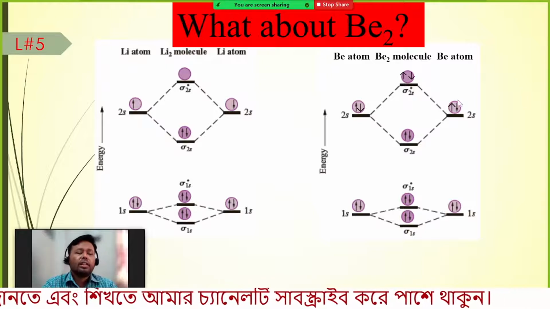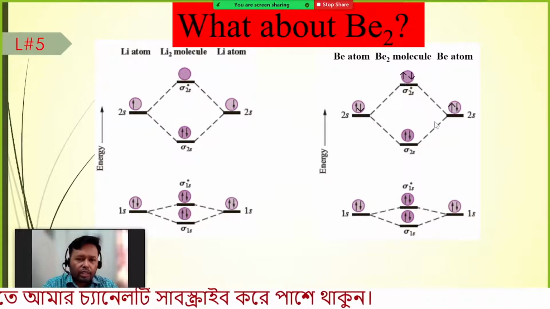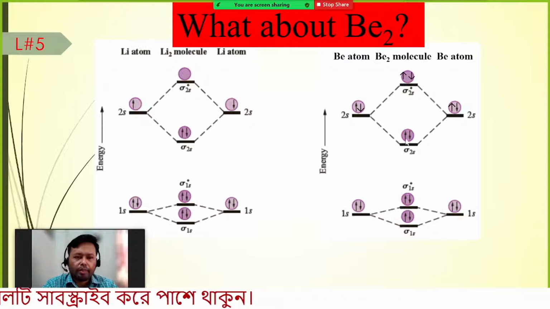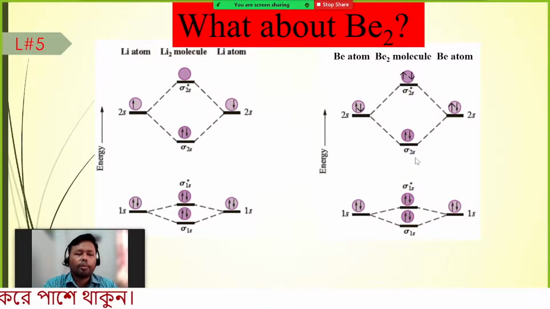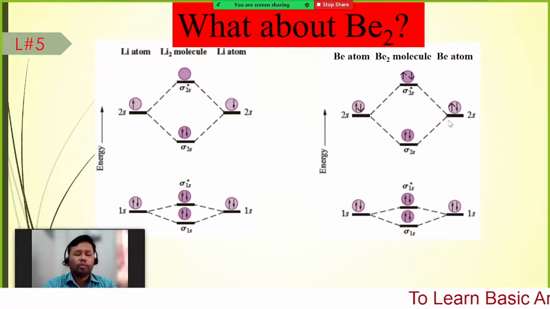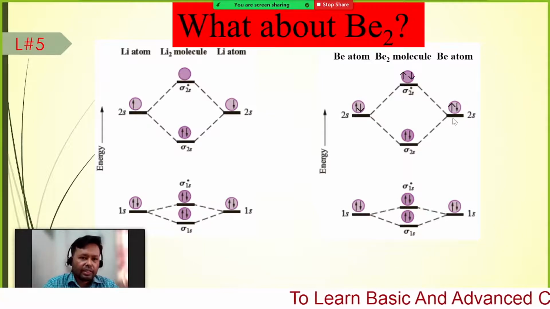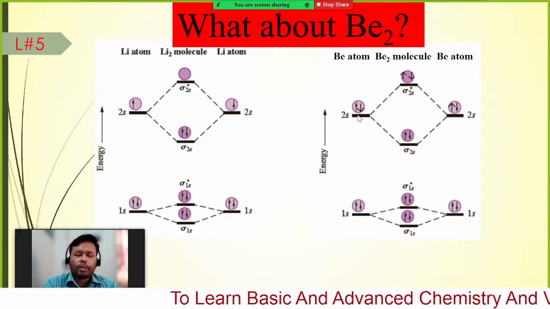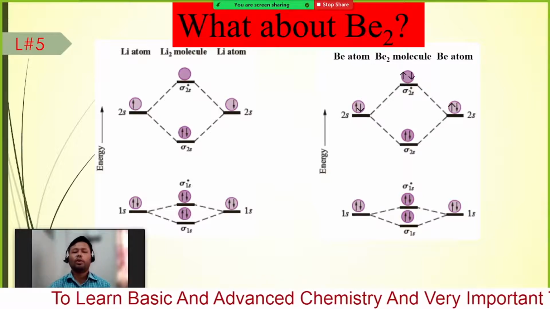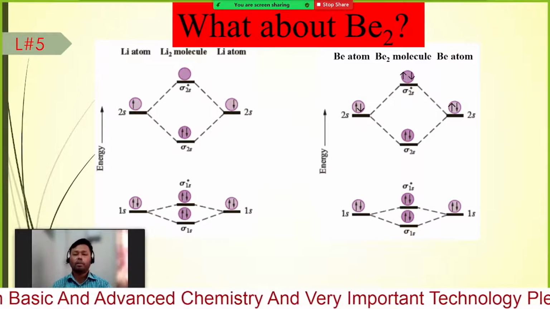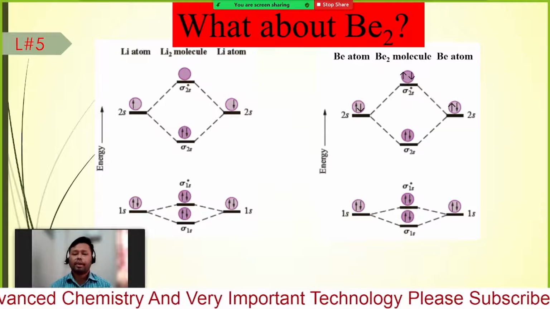Similarly for 2s, one electron from here and another electron from here are coming to form the molecular orbital or bonding orbital, and the rest of the electrons, one coming here and another coming there. So we can see that the bonding and anti-bonding orbitals are both filled. Normally when any bond is formed, it releases some energy.